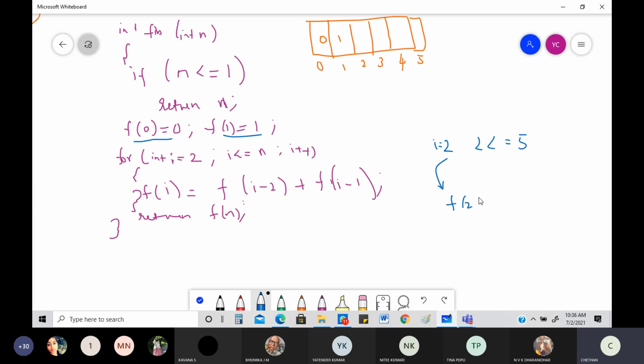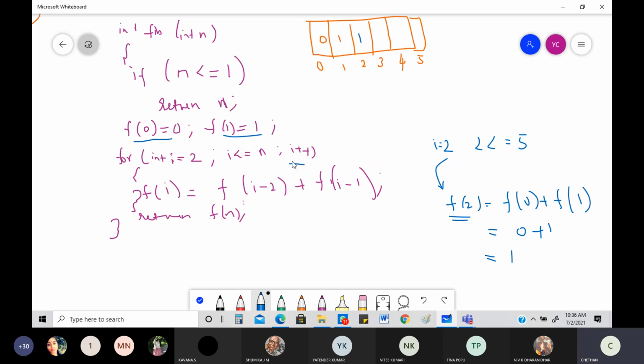Fibonacci of 2 is equal to f of, be careful here, 2 minus 2, which is 0, plus Fibonacci of i minus 1. i minus 1 means 2 minus 1, so it is 1. What is the value of f of 0? Look into the table now. F of 0, it's an array. You have studied it in second sem. F of 0 is 0, plus f of 1. F of 1 is 1. That is equal to 1. So we can write directly f of 2 is equal to 1. Yes.